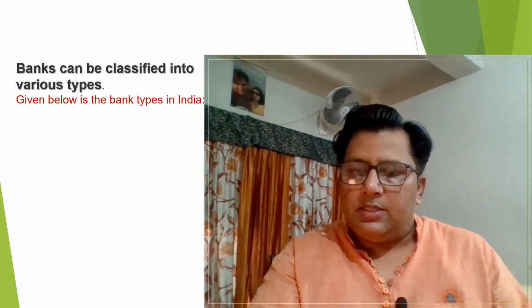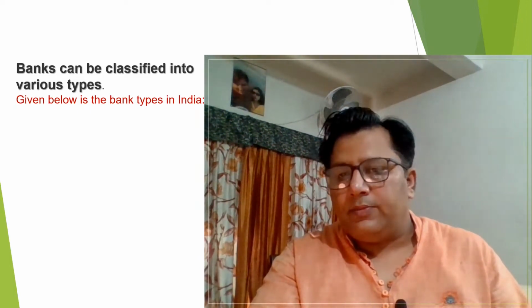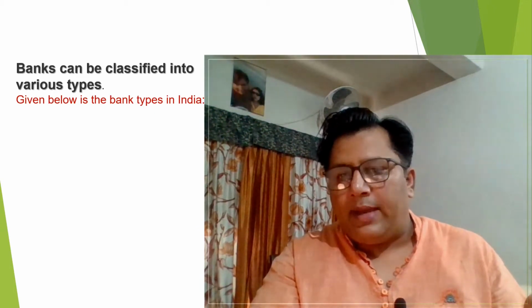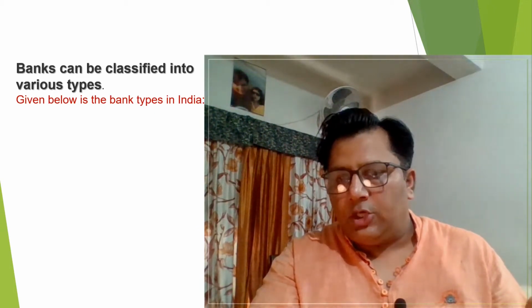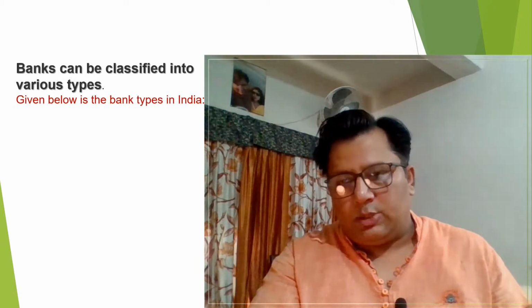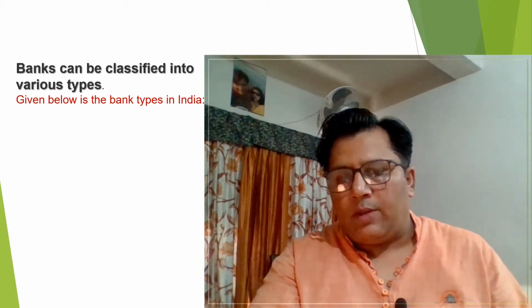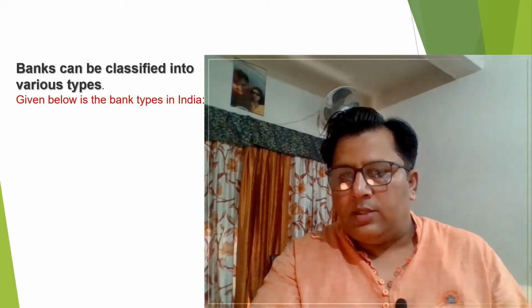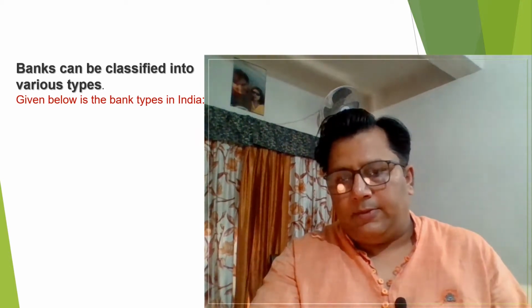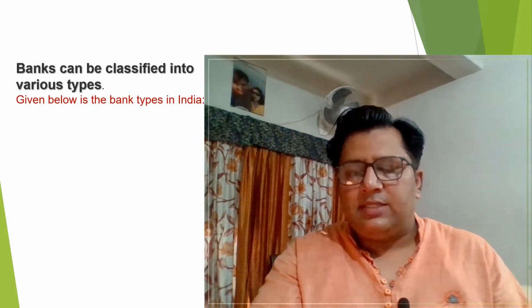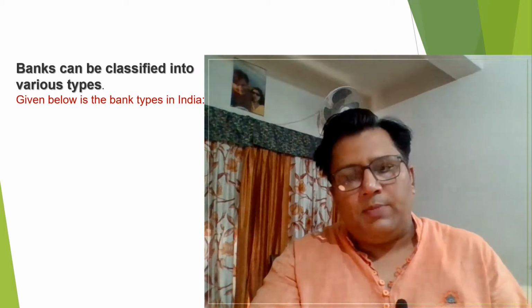Others say there are only 4 categories: central bank, commercial, cooperative banks, and specialized bank. They never talk about the development bank, because the development and the specialized bank join together under the heading specialized bank. But taking all together, we can say that we are having 9 types of the bank.